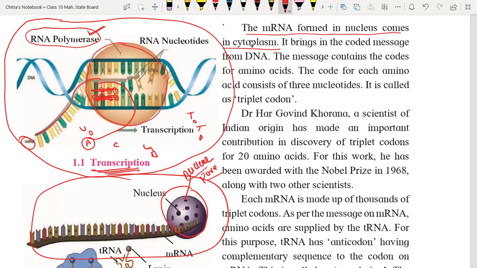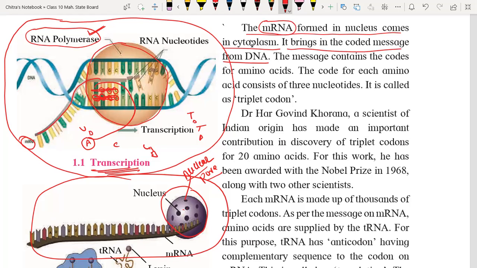And for the formation of those proteins, the first process is called transcription, that we already understood. Now it brings the coded message from the DNA. See, mRNA, which is formed by the DNA, has the complementary sequence of DNA.